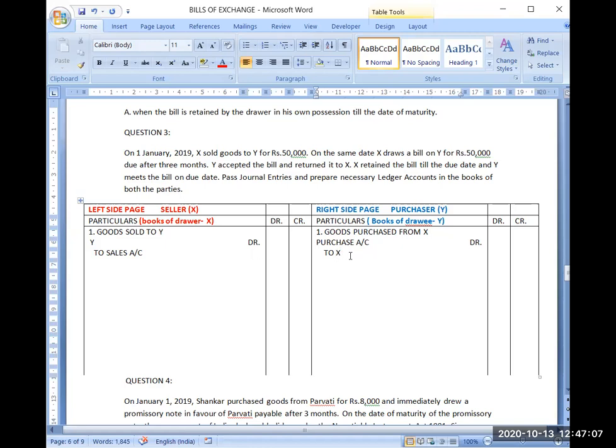Y is purchasing goods from X, that's why he will be recording purchase account debit to X. And X is selling goods to Y, that's why X will be recording Y debit to sales account. I hope this transaction is clear to each and everyone.